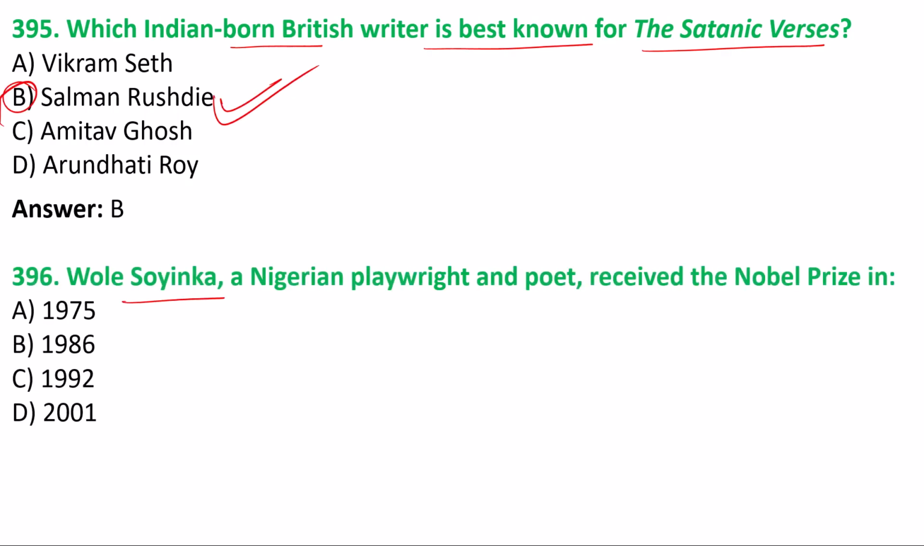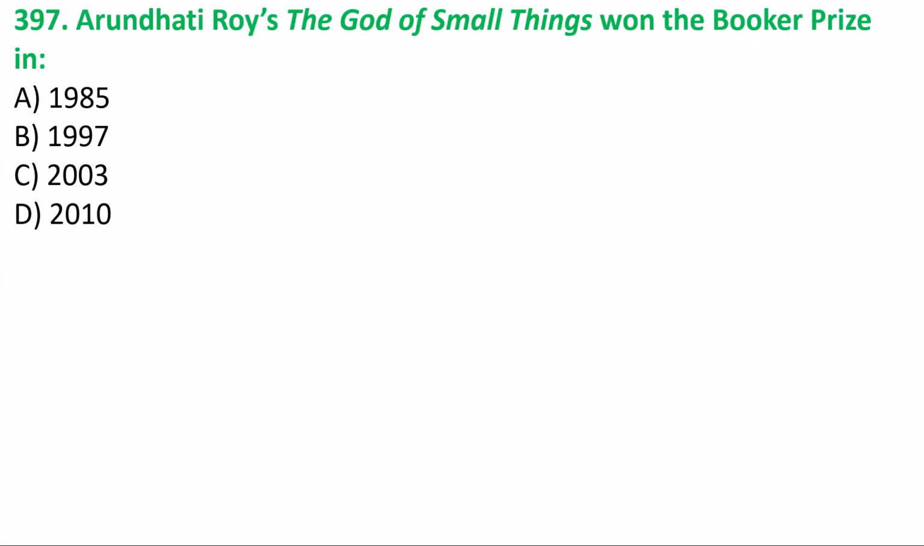396, Wole Soyinka, a Nigerian playwright and poet, received the Nobel Prize in which year? In 1986 Wole Soyinka won the Nobel Prize in Literature, as a Nigerian playwright and poet. 397. Arundhati Roy's The God of Small Things won the Booker Prize in which year? In 1997.